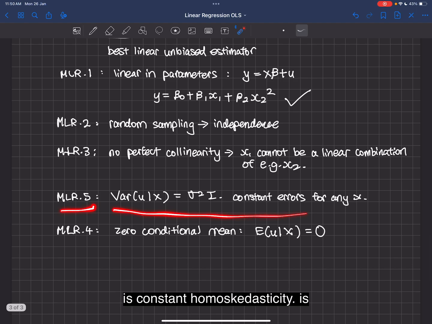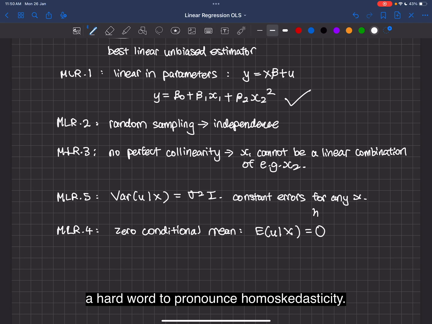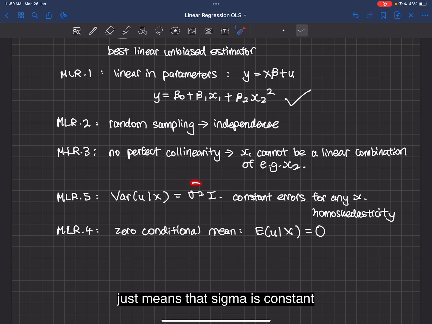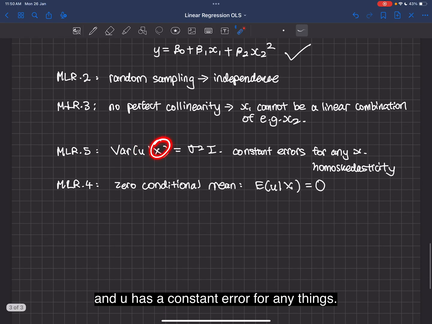MLR5, variance is constant. Homoskedasticity is a hard word to pronounce. Homoskedasticity just means that sigma is constant and u has a constant error for any x.